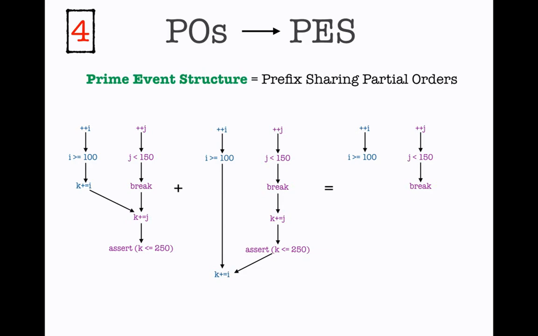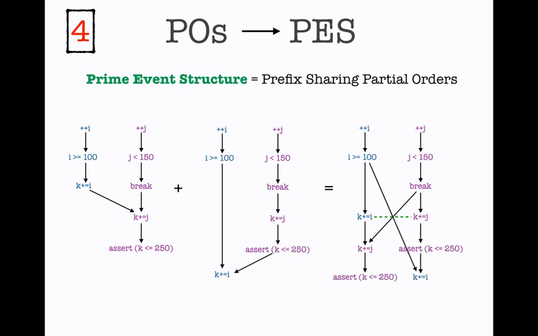And now, when the structure starts diverging to represent branching, meaning we are now representing multiple partial orders, we use the so-called conflict relation to represent that. So that's the dashed green relation between events. And this is the way that this structure is representing branching. And then the construction will continue until we have represented the set of partial orders.